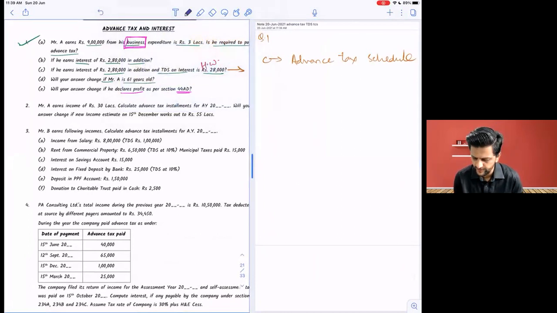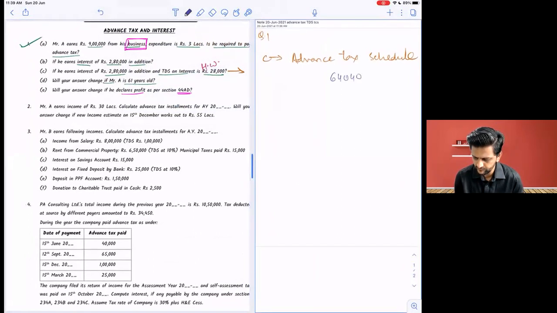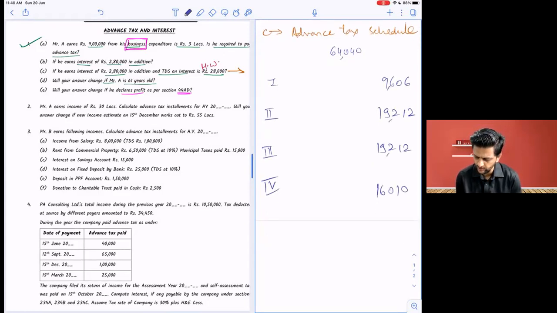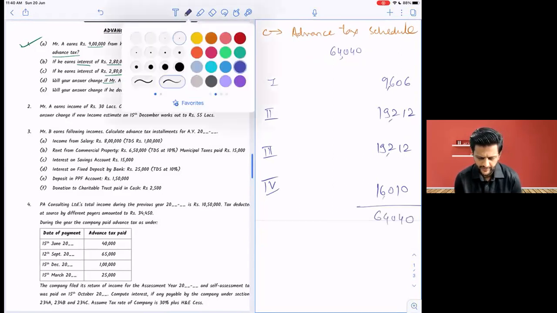64,040. Yeah, 64,040. So I asked you for the installment amounts. First installment amount is 9,606. Second installment is 19,212. Third installment is the same, 19,212. And fourth installment is 16,010. Is it right? If you take the total of this, it will come to 64,040. What went wrong? Pay attention.